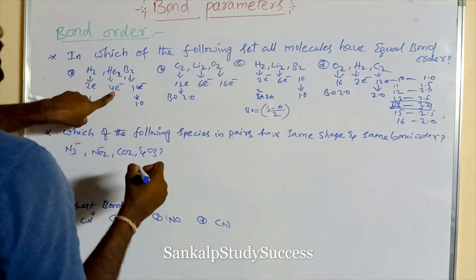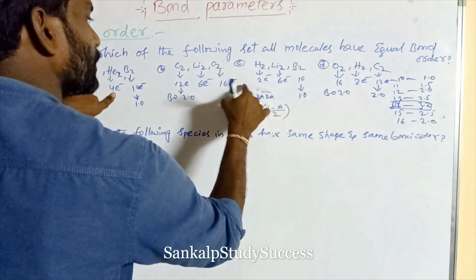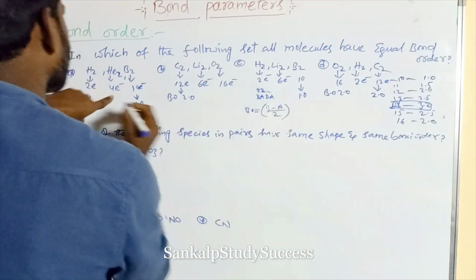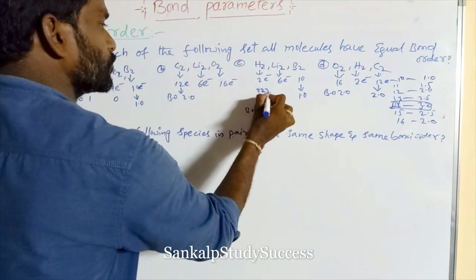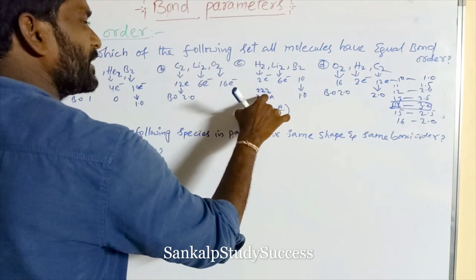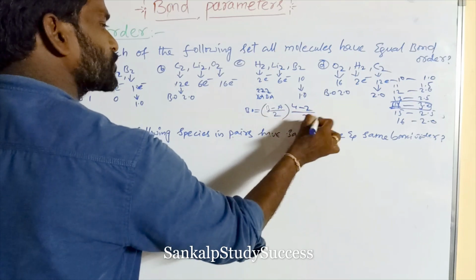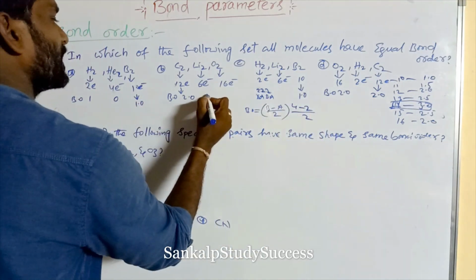Next, 4 electrons. 4 electrons means 2 bonding, 2 anti-bonding. So 2 minus 2 is 0, its bond order is 0, right? Next, 6 electrons. 6 electrons means the number of bonding electrons is 4 and anti-bonding is 2. So 4 minus 2, by 2, means 2 by 2, that means 1. Its bond order is 1.